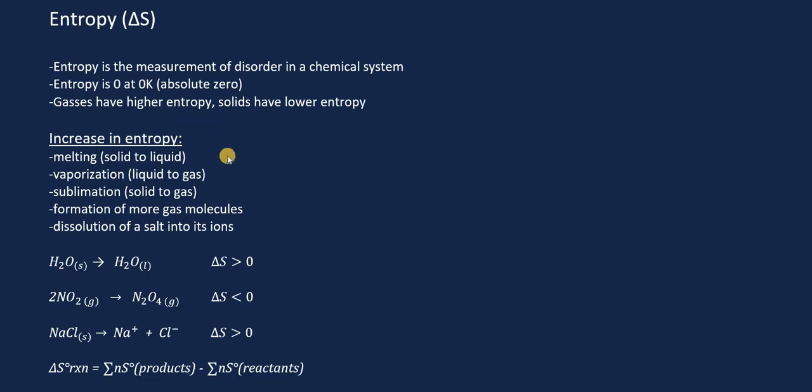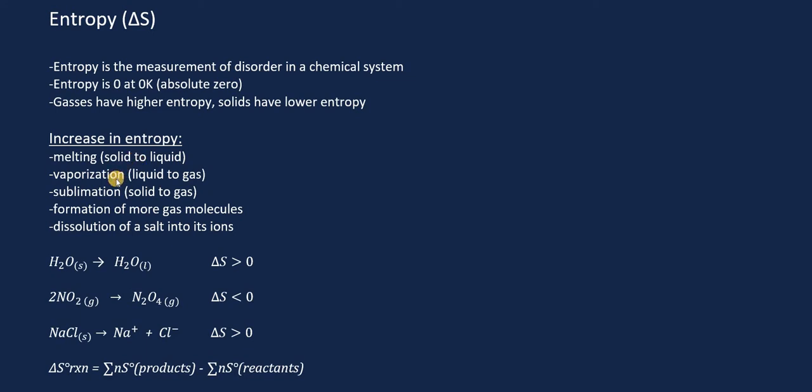In general, you're going to see an increase in entropy whenever you go from a more organized system to a less organized system. Because remember, an increase in entropy means an increase in disorder. So melting is where you go from a solid to a liquid, and that is going to increase your entropy because you're going from a more organized system to a less organized system.